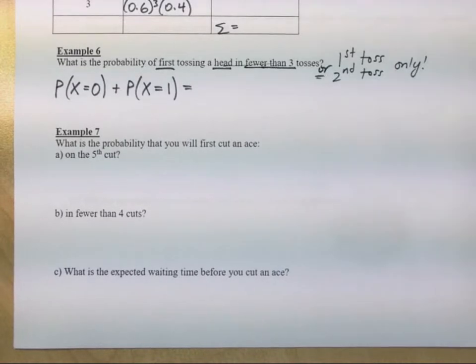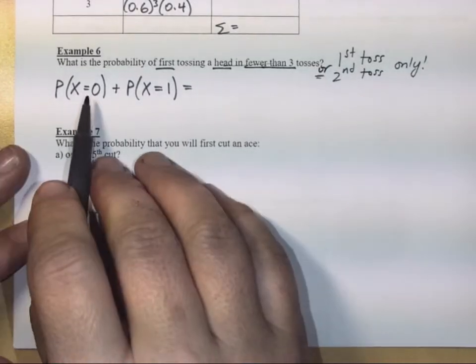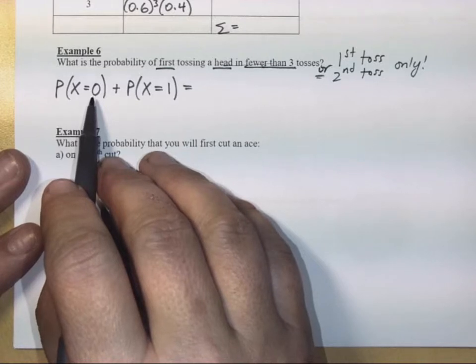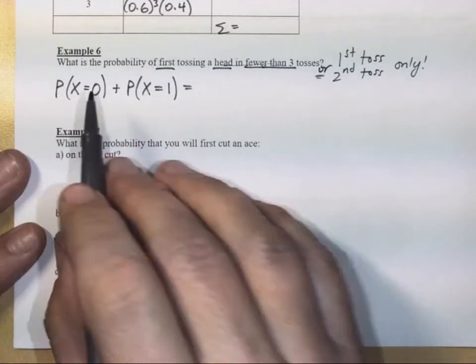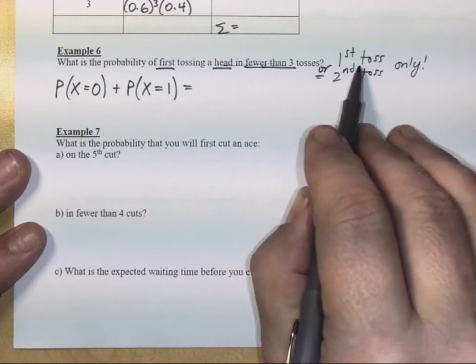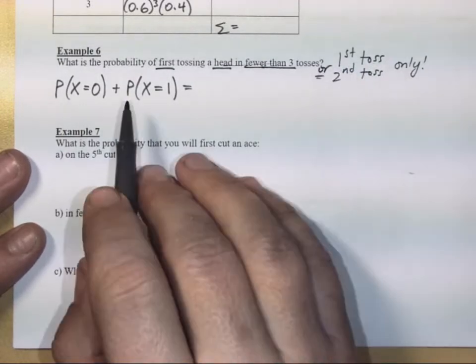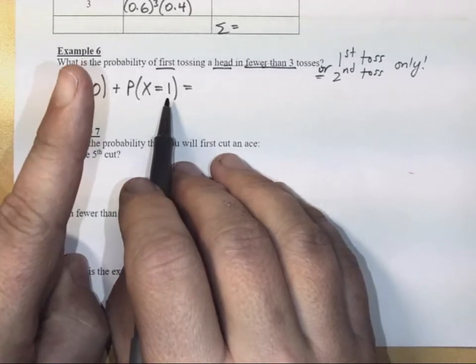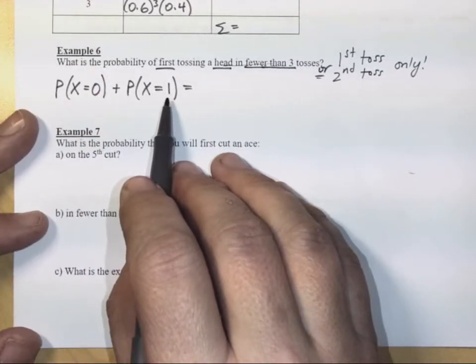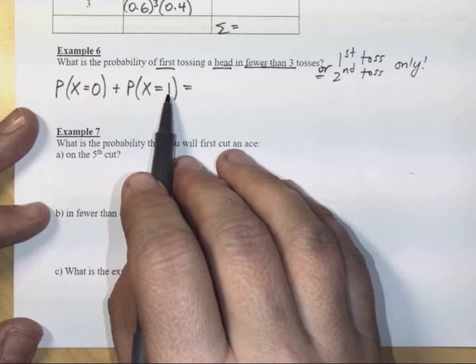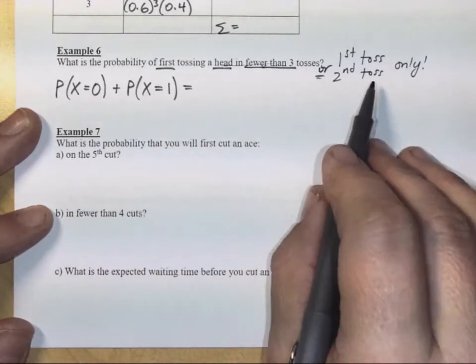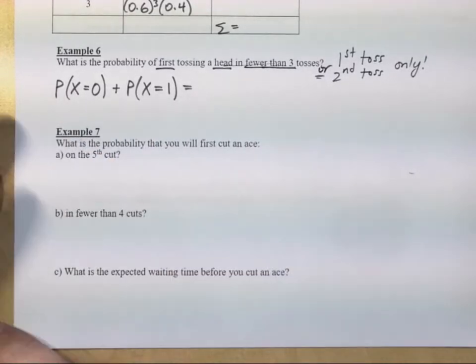When I say the probability of x equals 0, what do I really mean? I mean that there was 0 waiting time. So the probability of x equals 0 is actually calculating this, getting a head on the first toss. And the probability of x equals 1 means, well, you guessed it, we had 1 trial that we had to wait through or fail. And if there was 1 failure, then this first tossing a head must have occurred on the second toss. So these are the two probabilities we need to calculate.